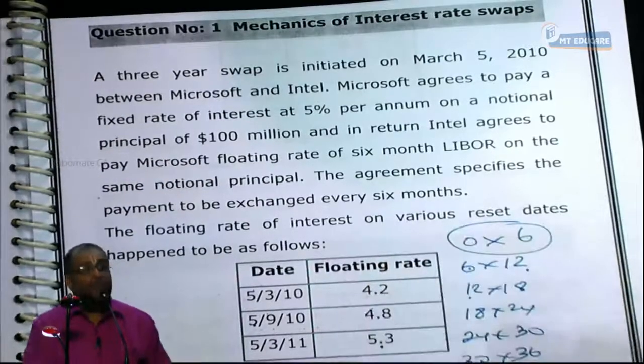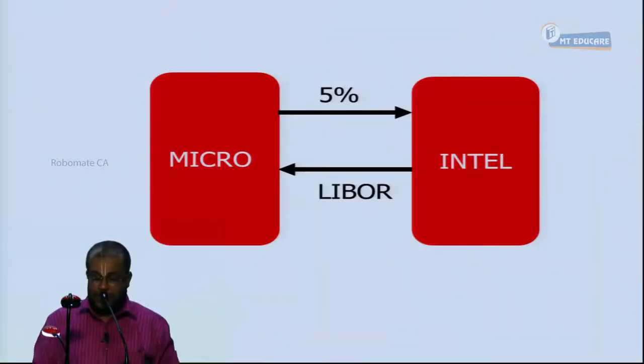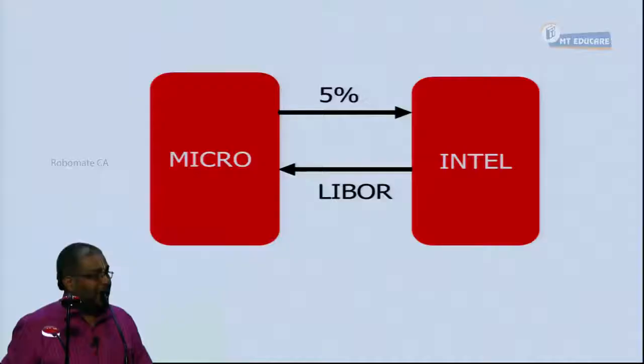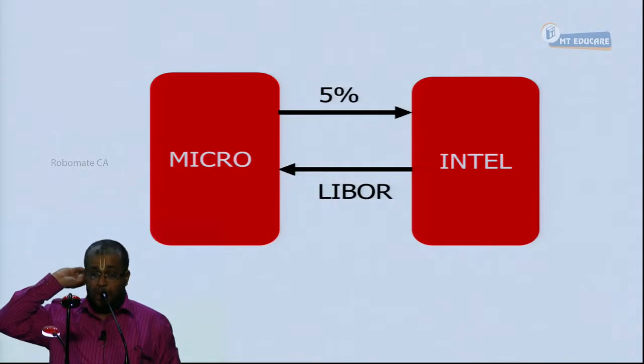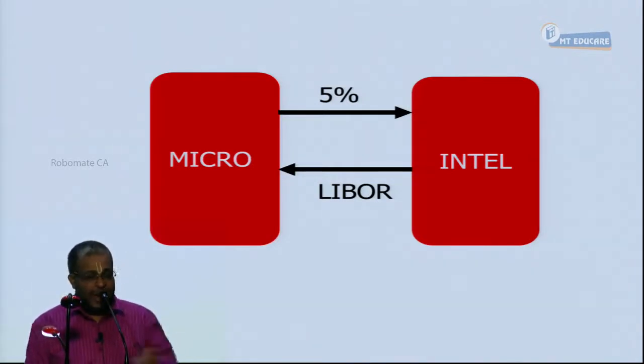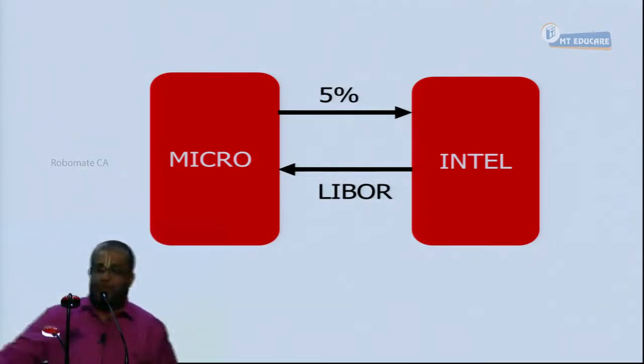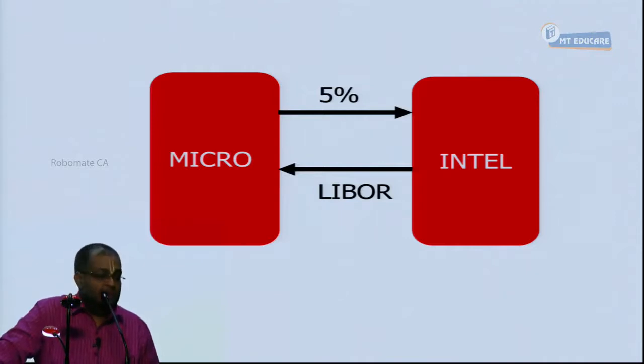Can I start or not? No. So what you have to do is only one thing in the classroom notes. Are you having the classroom notes or not? In that, one space is given. That alone you copy, that is nothing but Microsoft, Intel, what they are paying, what they are receiving. This alone you copy. The remaining, no need to write. I'll complete this sum in another 5 minutes. Please copy this quickly.